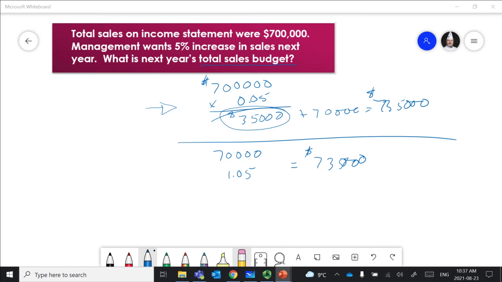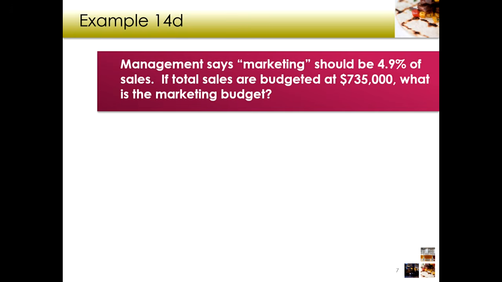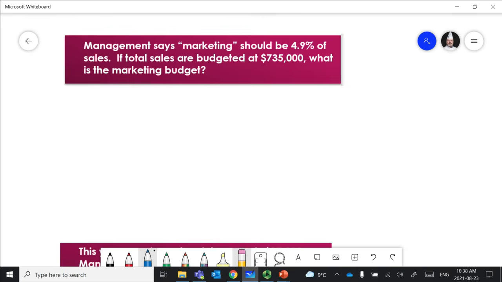All right. Next, I have another example. Management says marketing should be 4.9% of sales. If total sales are budgeted at $735,000, what's the marketing budget? Well, it's the same calculation. We have a basic percentage that we're going to take from our $735,000 budget times 0.049 to give us a marketing dollar of $36,015. So just straight percentage. So we know in our budget that we have $36,015 to spend for the year or whatever period this $735,000 is.